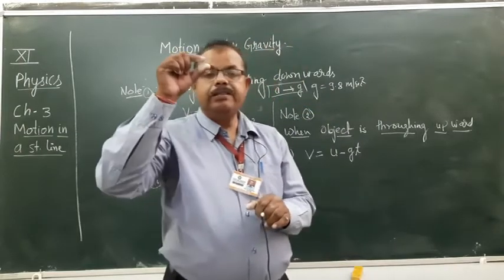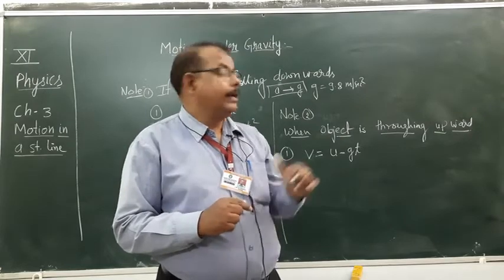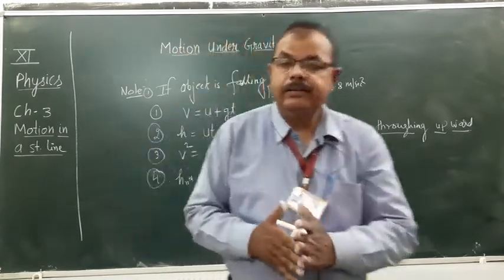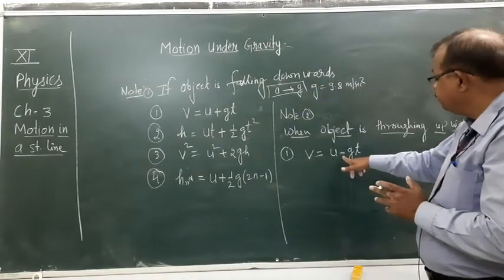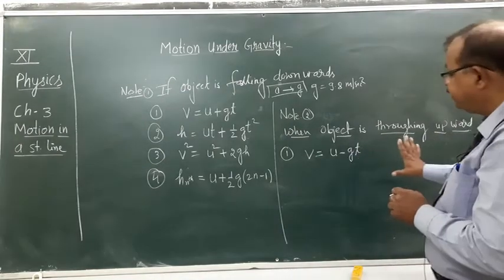Gravity always acts downwards towards the earth and the motion is upward. So the directions are opposite, so you have to take the minus sign. Clear? So the first equation is v equals u minus gt.